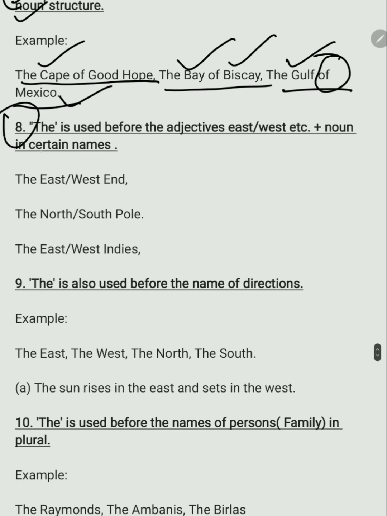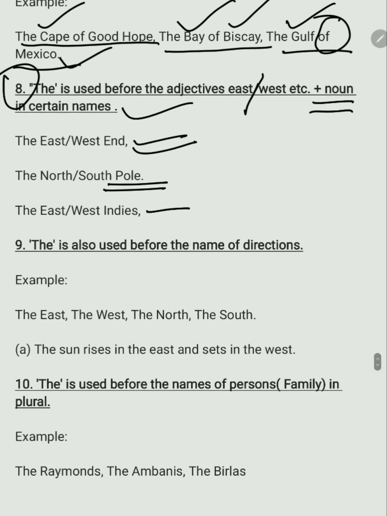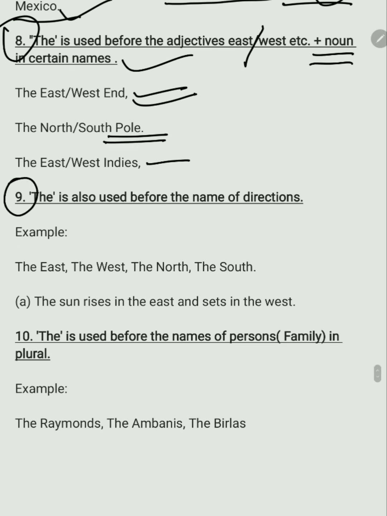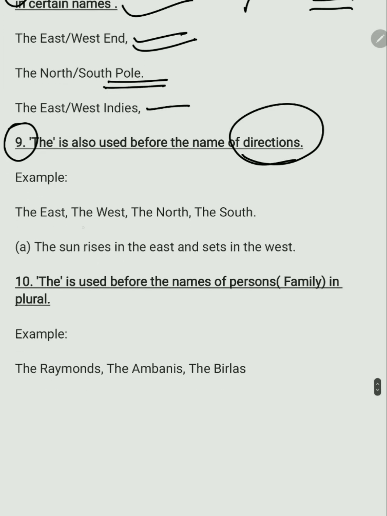Next rule. The is used before the adjectives east or west, etc., plus noun in certain names. The East End or the West End. The North Pole or the South Pole. The East Indies, the West Indies. The next rule. The is also used before the names of directions. For example, the east, the west, the north, the south. Example: the sun rises in the east and sets in the west.